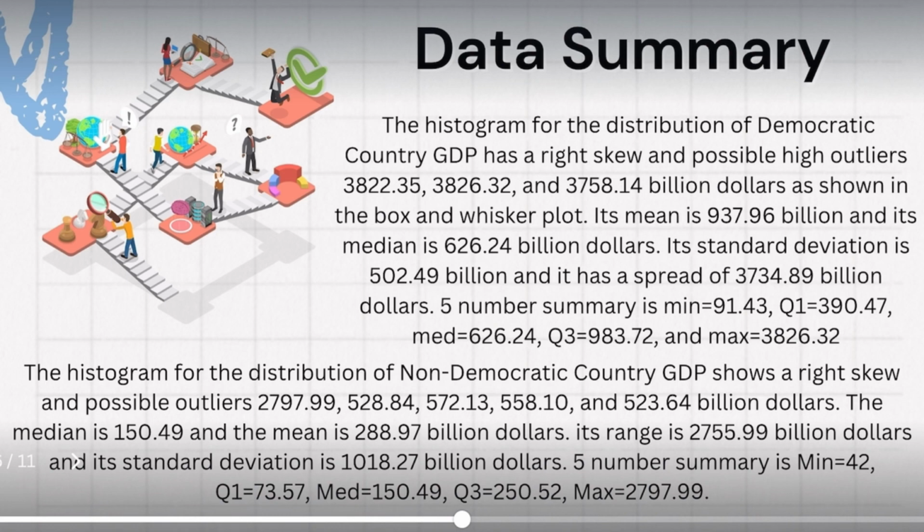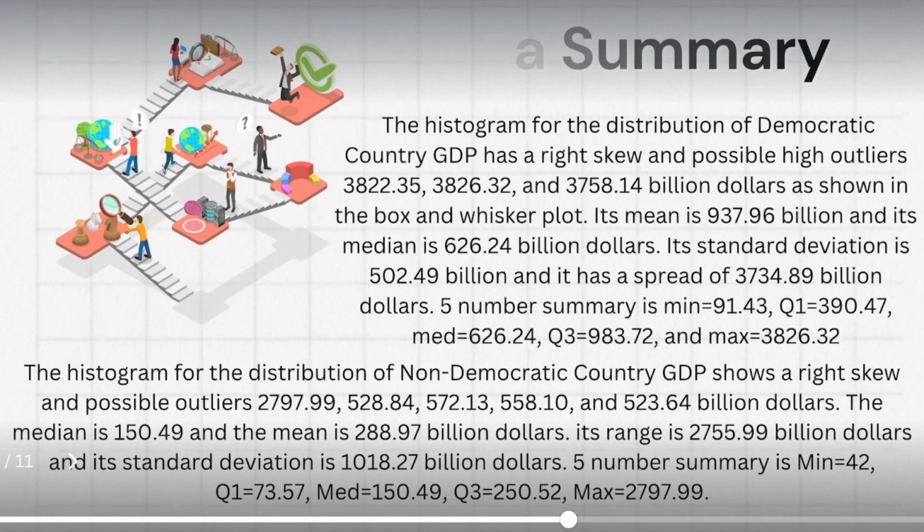Its range is $2,755.99 billion, and its standard deviation is $1,018.27 billion. The 5-number summary is minimum equals 42, quartile 1 equals 73.57, median equals 150.49, quartile 3 equals 250.52, and the maximum equals 2,797.99.